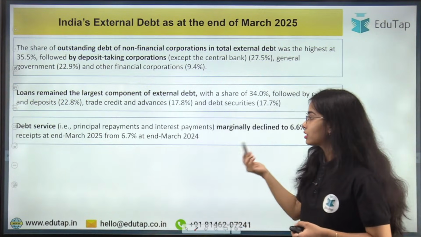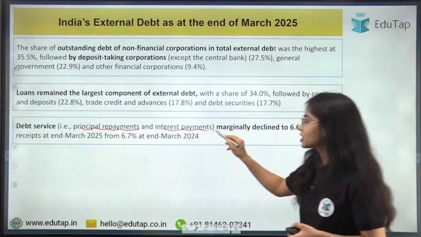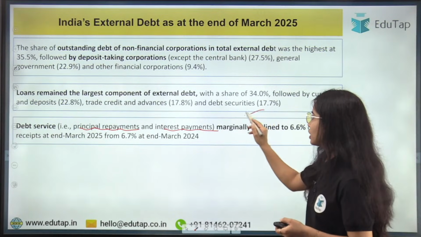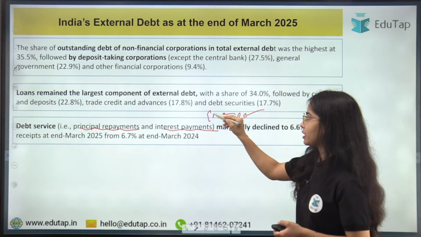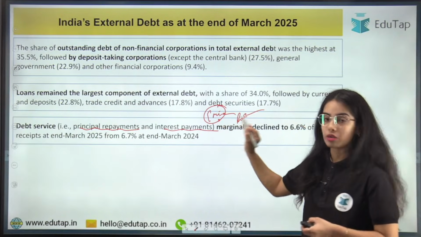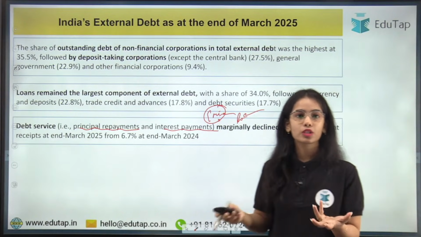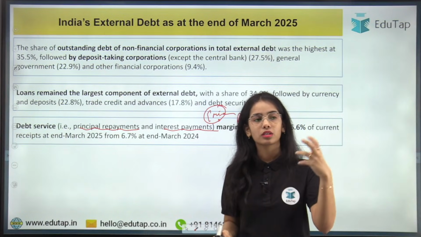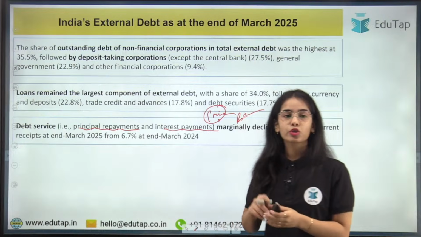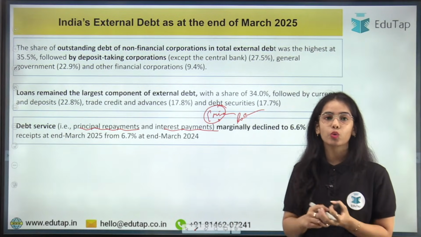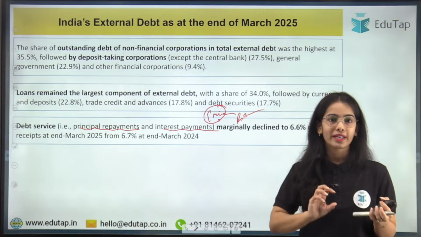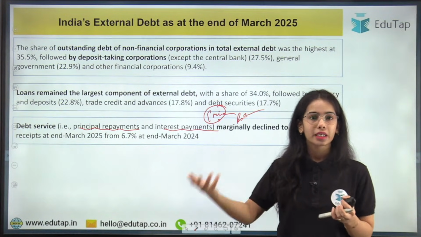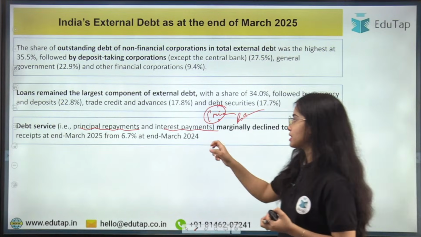So debt service, now the principal repayments and interest payments. We are doing the debt servicing. Like if you have taken a loan, you have to pay the EMI, the equated monthly installments, right? If you have taken a loan, it is not for free. You have to give the EMIs that constitute a part of the principal and the interest. So debt service means if the government, the financial institutions, or the non-financial corporations have taken a loan, they have to service their debt. That means they have to do the principal repayment and the interest payments.